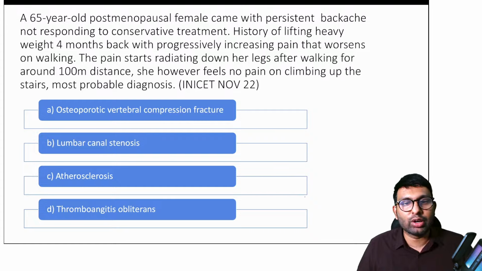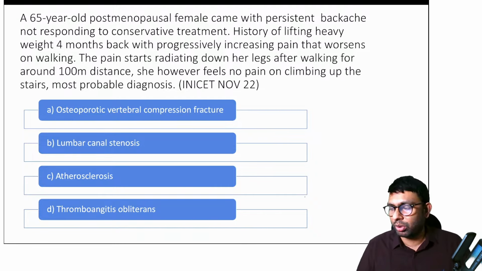Again, a 65-year-old postmenopausal female came with persistent back pain, not responding to conservative treatment. History of lifting heavy weight 4 months back with progressively increasing pain that worsens on walking. The pain starts radiating down her legs after walking for around 100 meters. She, however, feels no pain on climbing up the stairs. Most probable diagnosis is again an INICET question. Options are osteoporotic vertebral compression fracture, lumbar canal stenosis, atherosclerosis, and thromboangiitis obliterans.